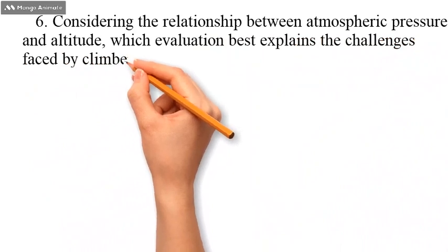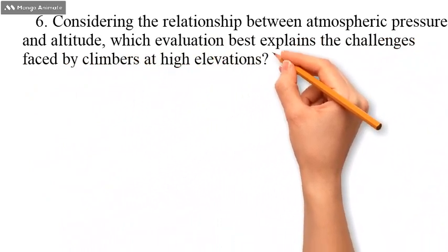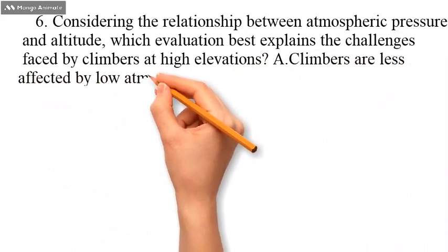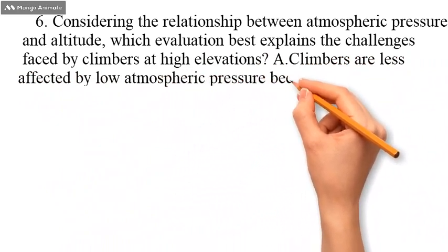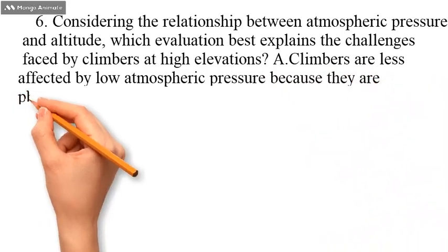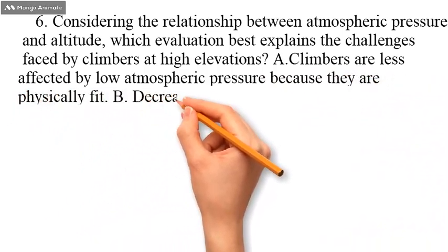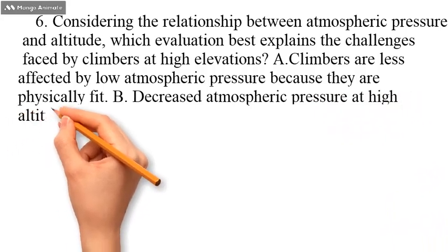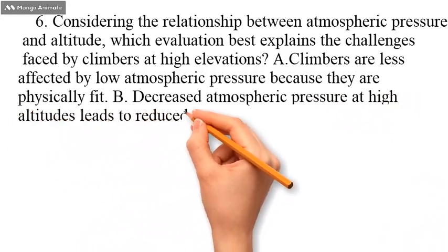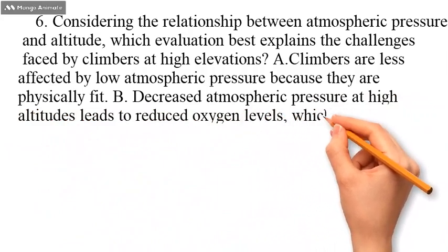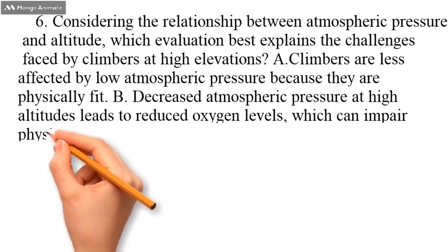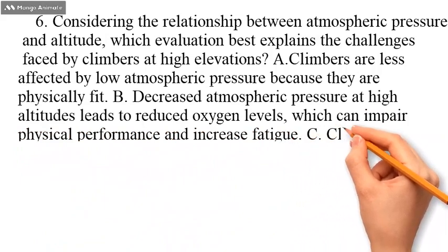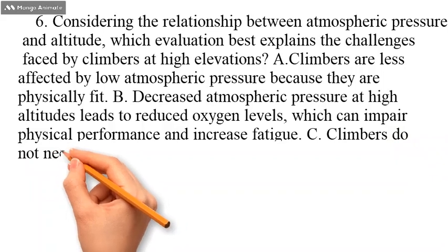Question number 6. Considering the relationship between atmospheric pressure and altitude, which evaluation best explains the challenges faced by climbers at high elevations? A. Climbers are less affected by low atmospheric pressure because they are physically fit. B. Decreased atmospheric pressure at high altitudes leads to reduced oxygen levels, which can impair physical performance and increase fatigue. C. Climbers do not need to acclimatize as atmospheric pressure has no significant impact on their performance. D. High atmospheric pressure at altitudes enhances climbers' endurance and reduces fatigue.